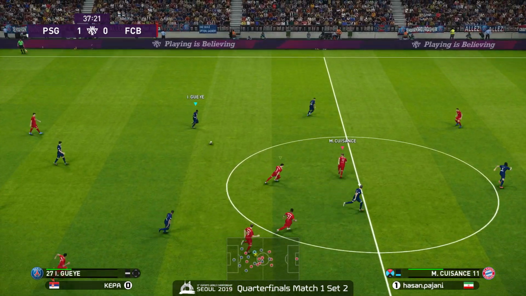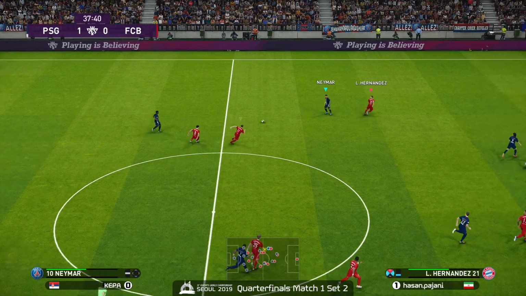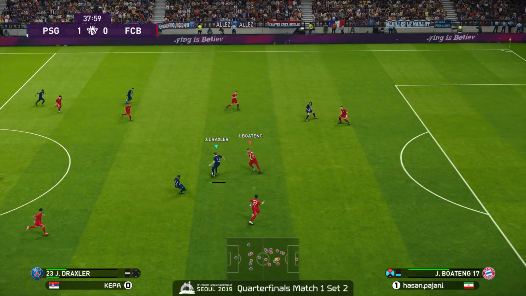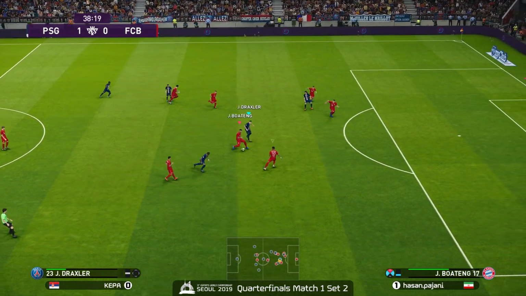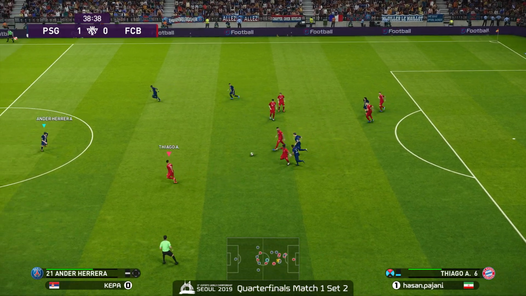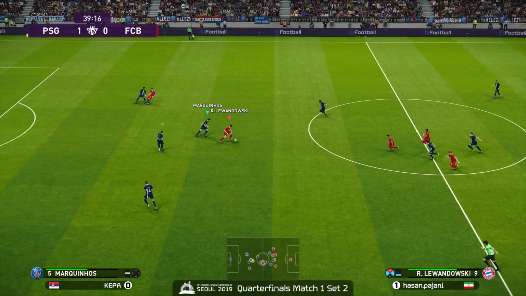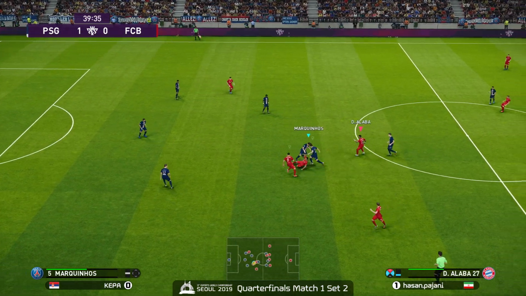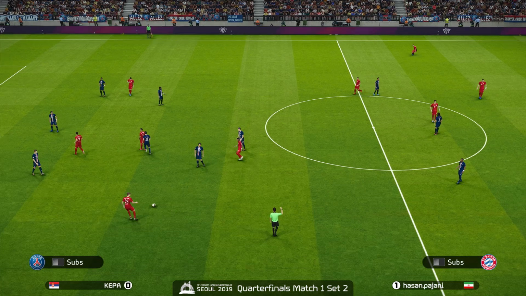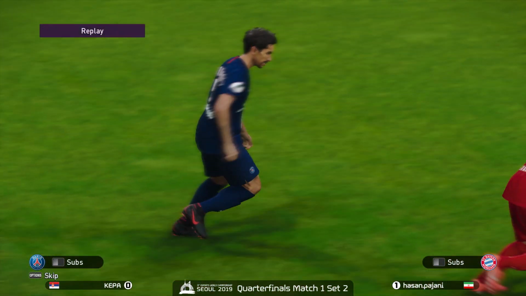Definitely Kepa is the top caliber of a PES player that won't repeat the identical mistakes that he made in the earlier match. So it's going to be another uphill battle for Hassan Pajani, especially in the manner in which he allowed that first goal. Yeah, no way that wasn't getting called.